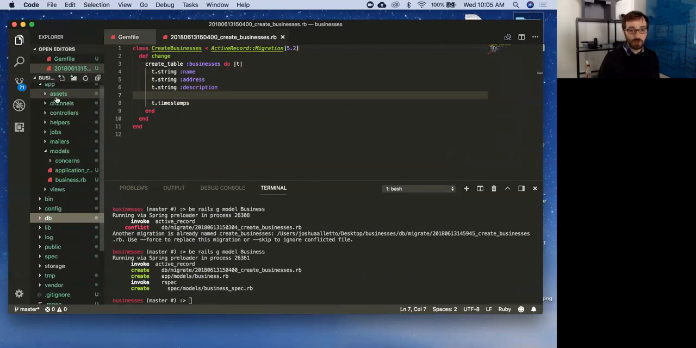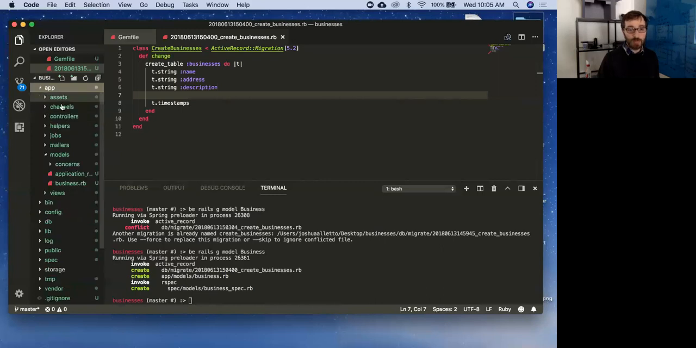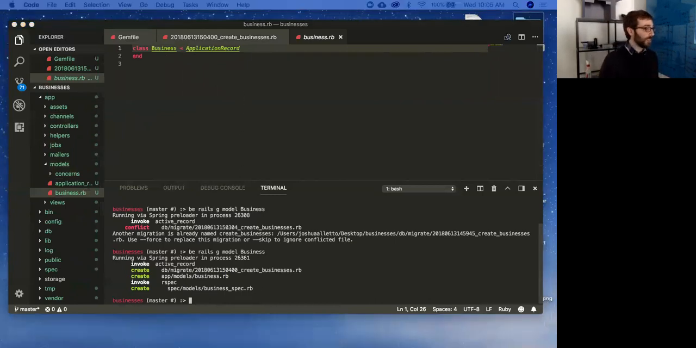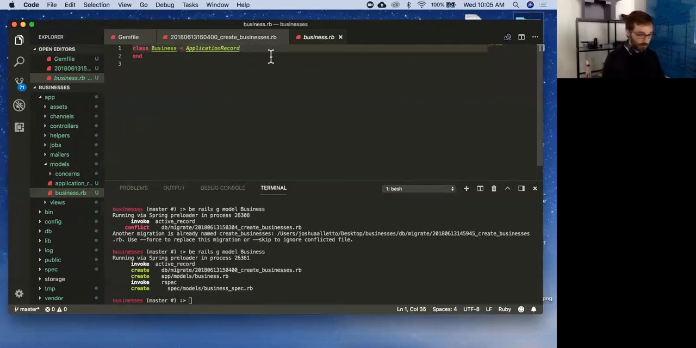Sorry, because I know it's confusing to jump around. We have this huge file now. So I'm going into app. I have a folder for my models, and then here is my models file, right? Inheriting from application record. Again, similar to Sinatra, right? Cool. So I have everything set up. Let's do one more thing.